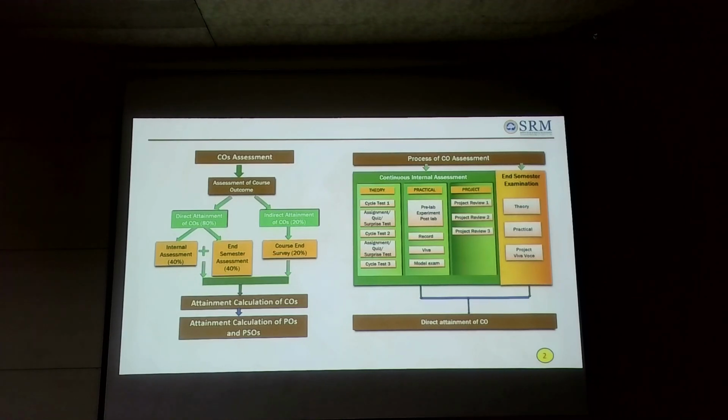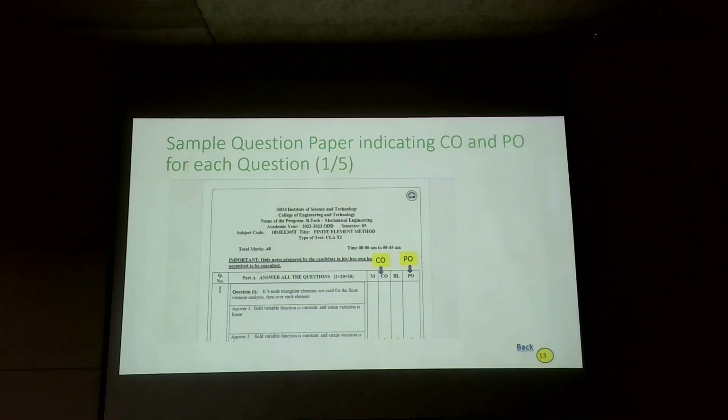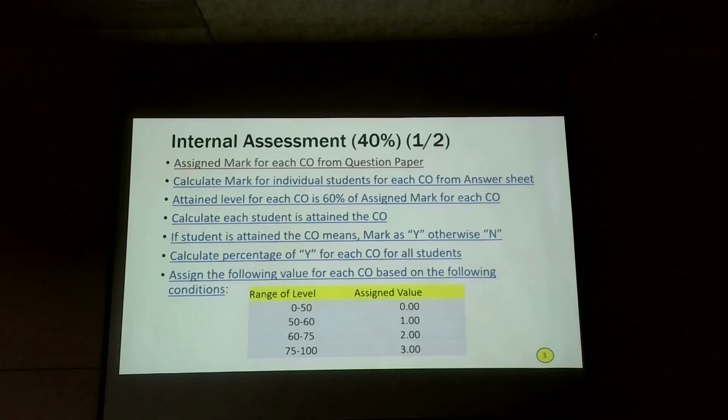Next. If you look at the 40% assessment, first we have to assign the marks from the question paper. We have this practice of a question paper where we mark the CO and PO value. This is a sample one I have given. From this you can identify the CO and PO for each question. Go back. Now calculate the mark for each individual student for CO from the answer sheet.